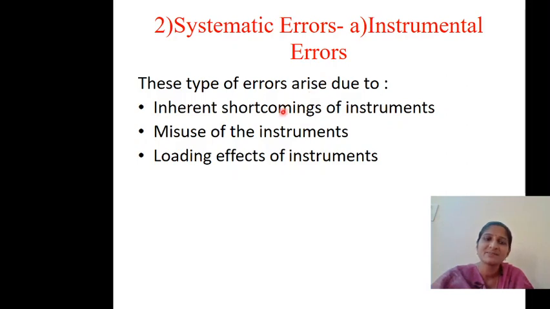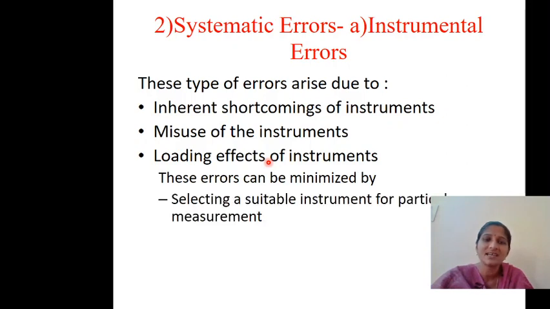So the three errors which come under instrumental errors are inherent shortcomings of the instruments because of the damage of the instruments, and next misuse of the instrument which is caused by us when we are shifting the instruments. Next, loading effects of the instrument. This occurs when we are using the instrument beyond its load, beyond its capacity. Like instead of using a 5 amperes circuit, you are using it in a 10 ampere circuit, then the instrument becomes damaged. So now for these errors, how can you reduce these errors?